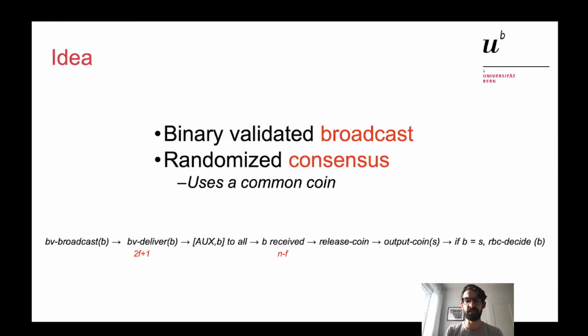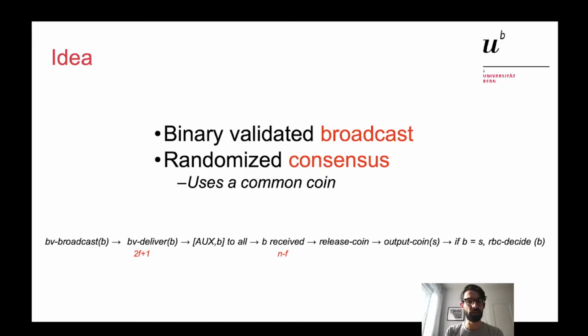I wait until receiving at least n-f times this b from other processes and from myself also. At that point, I start to release the coin. I wait for the coin to be reconstructed, and as soon as I reconstruct the coin, I check if the value b that I received is the same as the value s of the common coin. In this case, I decide for this value b. If this is not the case, so if b is not s, then I don't decide, but I start another round by BV-broadcasting b for the next round.